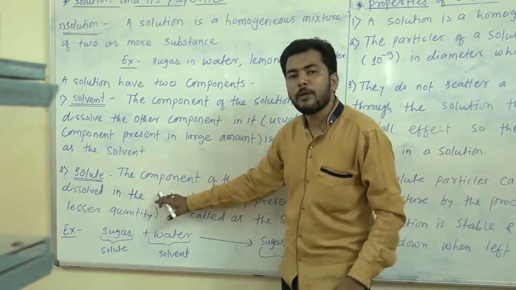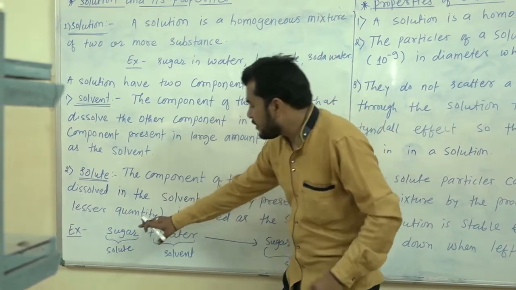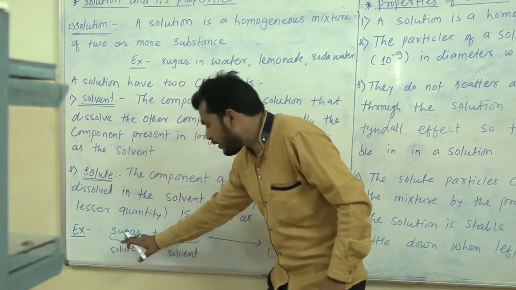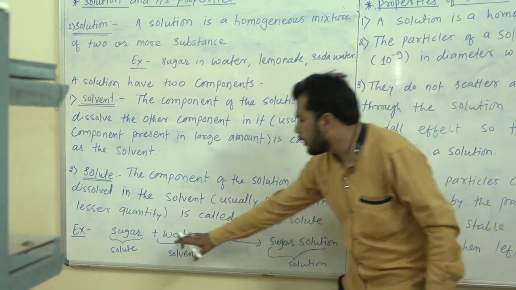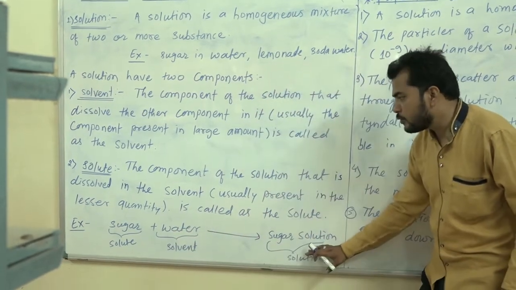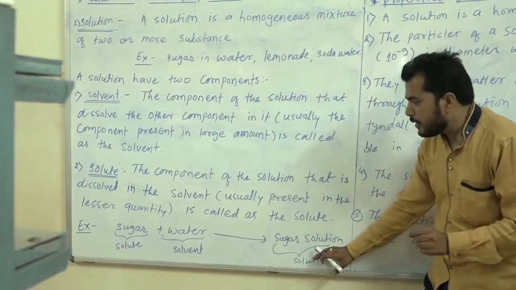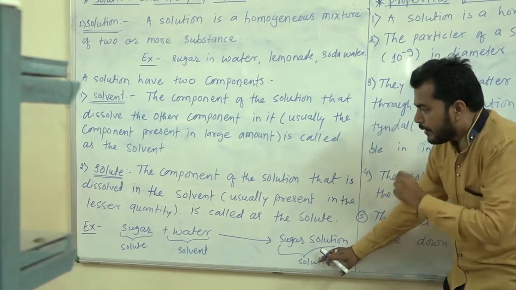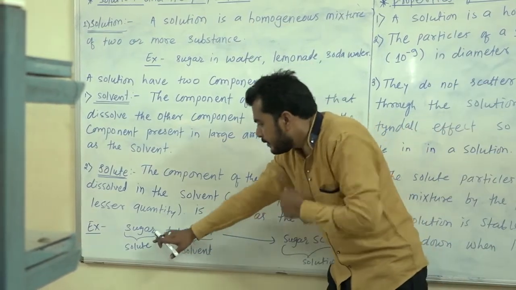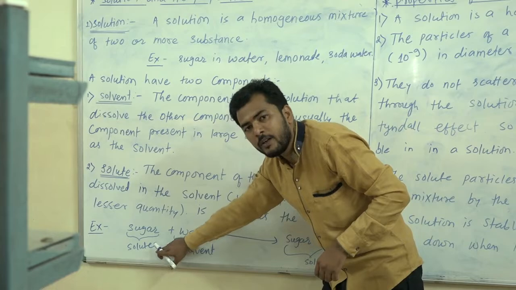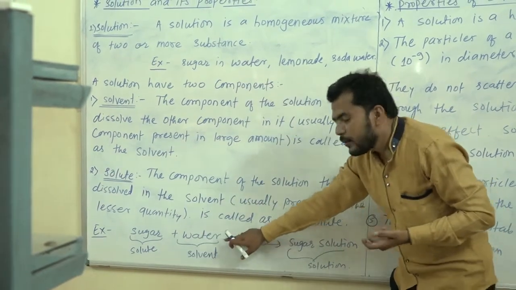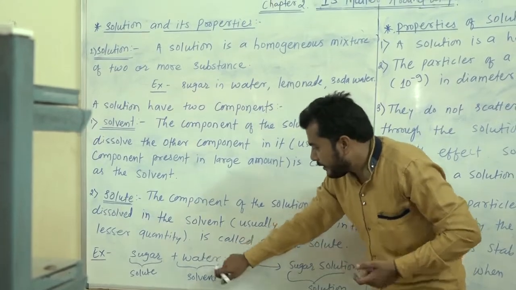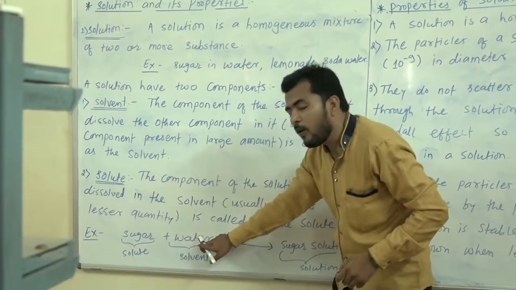We have an example to understand it: sugar plus water gives sugar solution. In this, we know that sugar is used in a very small amount, water is used in a large amount, and the sugar is dissolving in the water.